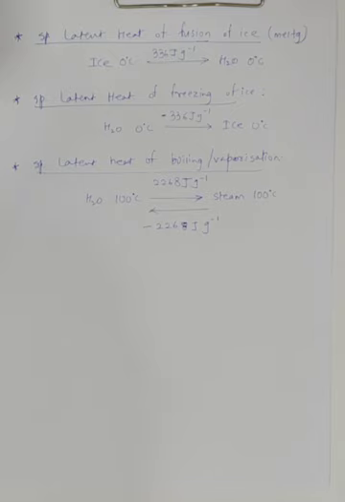Then second thing they can ask you: in cold countries, water in lakes and ponds does not freeze all at once. So this is the other way around. Why do the ponds not freeze all at once? The reason being, when the water in the ponds has to freeze, it has to give out a large amount of heat, or you need to remove a large amount of heat from that water, but you are not able to remove such a large amount of heat because water has a very high specific latent heat of fusion, and that's why it is going to take longer.